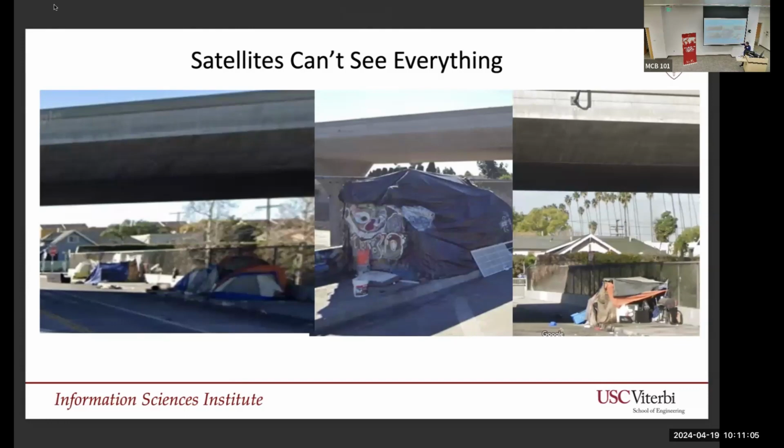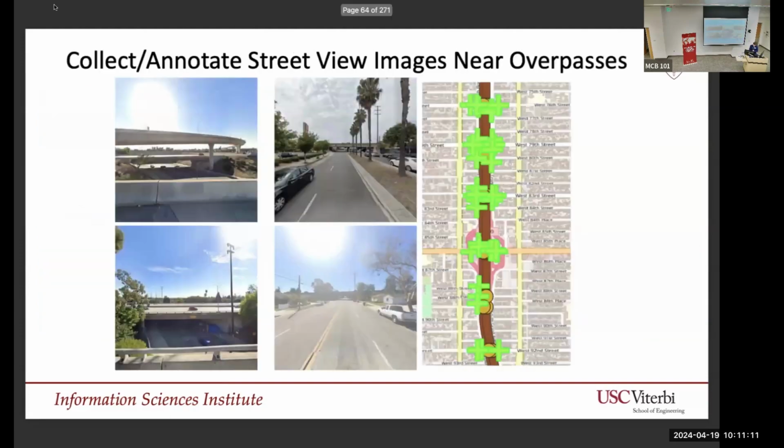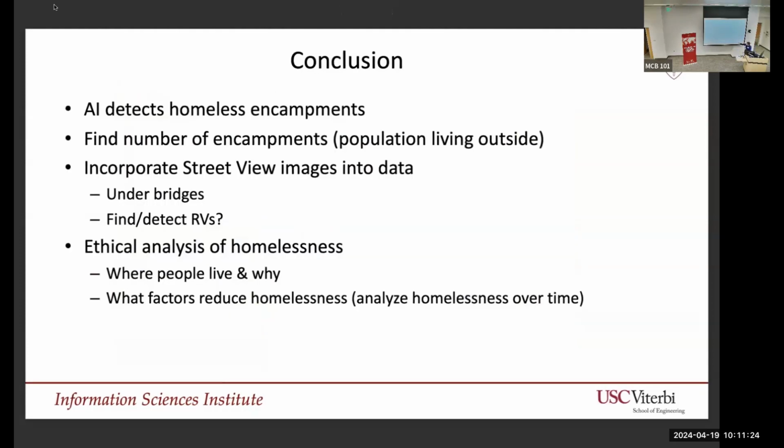In fact, we're complementing the satellite view with Google Street View, which can detect homeless encampments underneath bridges, for example. We've created a large dataset, a few 100,000 Google Street View images, and we captured where they are with respect to nearby overpasses. But to conclude, we find that AI can actually detect homelessness.